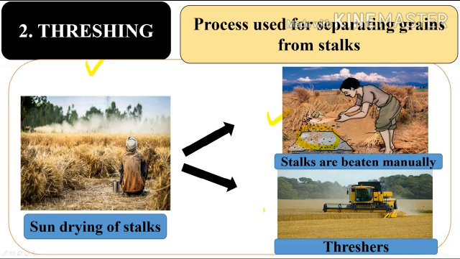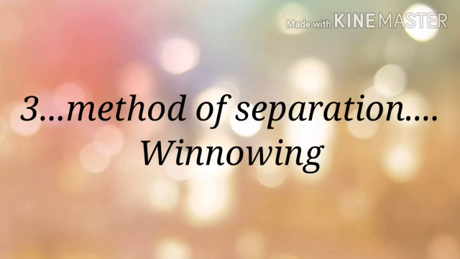On a large scale, there are tons of grains present. For separating these grains from the stalks, various machines are used, like the thresher, which is a machine used for separating grains from the stalk. So the process that is used to separate grains from the stalk is known as threshing. Let's move forward. We have our third method of separation, that is winnowing.